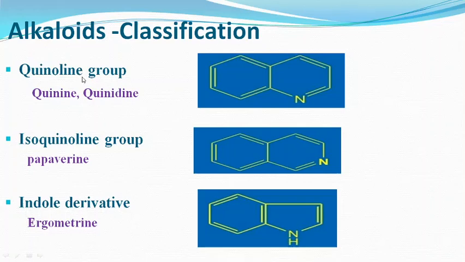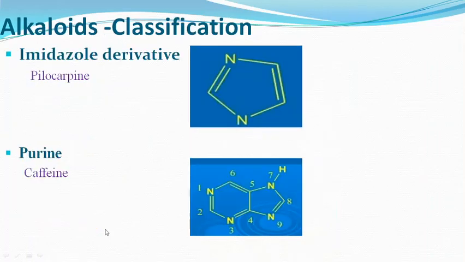Next class belongs to the quinoline derivative. As you can see, the nucleus of quinoline, examples are quinine and quinidine. Next is the isoquinoline derivative, example is papaverine. Indole derivative, example ergometrine. Next is imidazole derivative, as you can see the imidazole nucleus, example is pilocarpine. Purine, this is the nucleus of purine, a very common example is caffeine.